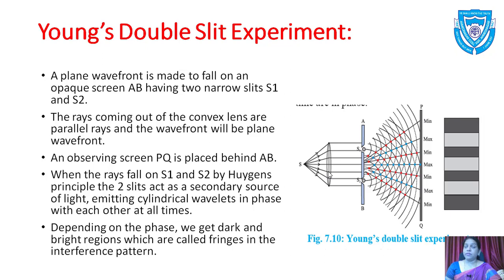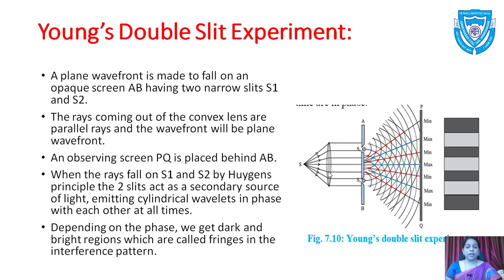One example is the feather of the peacock, where we can see those colorful things. The other example is when oil or petrol or kerosene is put on water, then we see a thin film. That is nothing but interference.